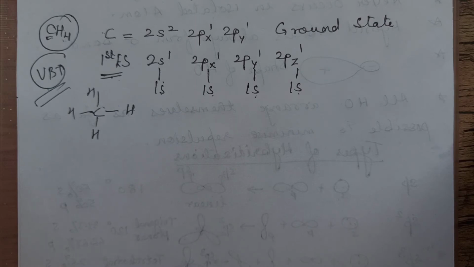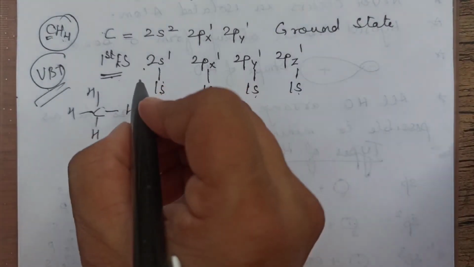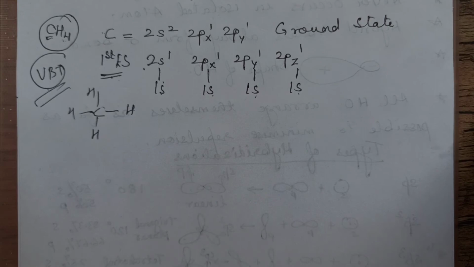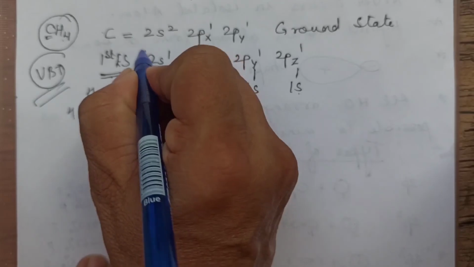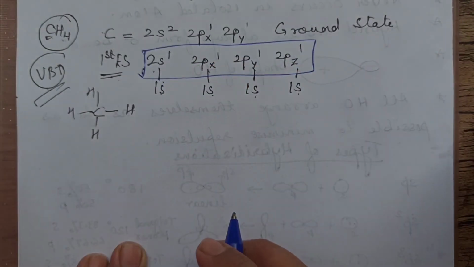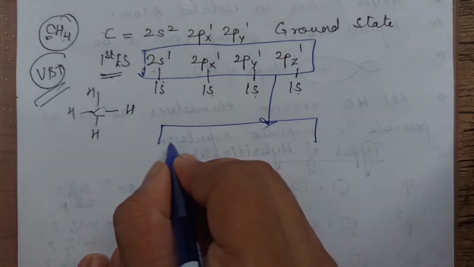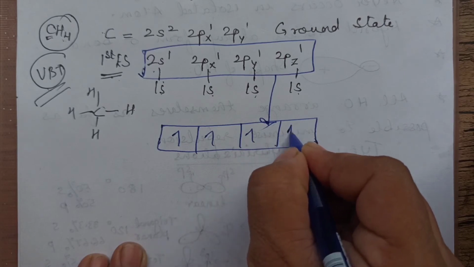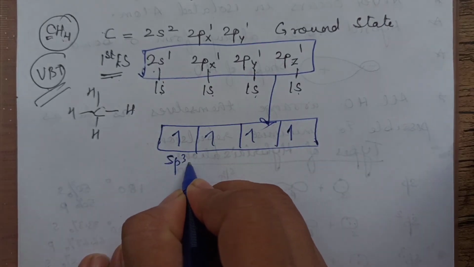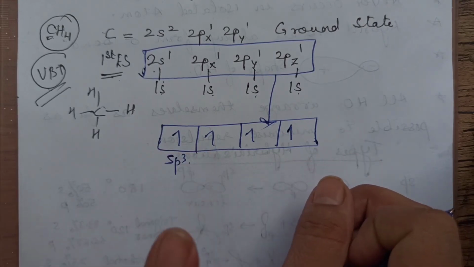As per hybridization, in the valence shell they will not overlap as shown in VBT. According to hybridization, 2s, 2px, 2py, 2pz all undergo mixing. They are no longer s and p. They all undergo mixing and result in the formation of 4 sp3 hybrid orbitals, each of them having 1 electron.